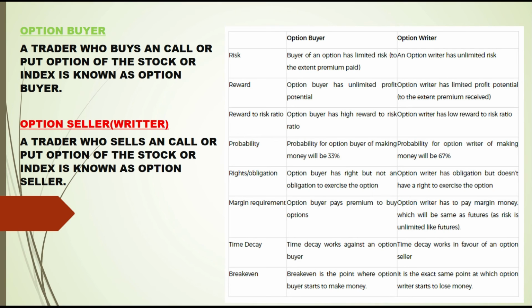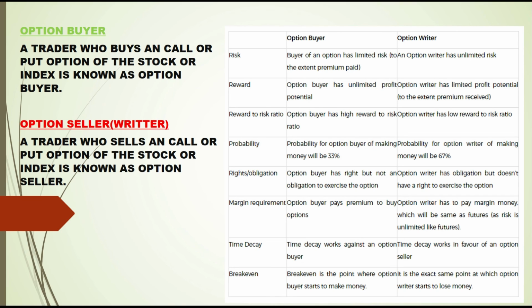Time decay: time decay works against the option buyer and in favor of the option writer, because whenever the time gets closer to the expiry, the premium decays very quickly. Break even point: the options break even is the point where the option buyer starts to make money. At exactly the same point the option writer starts to lose money. When the option buyer starts to make money, at that time the option seller, the option writer, loses money.